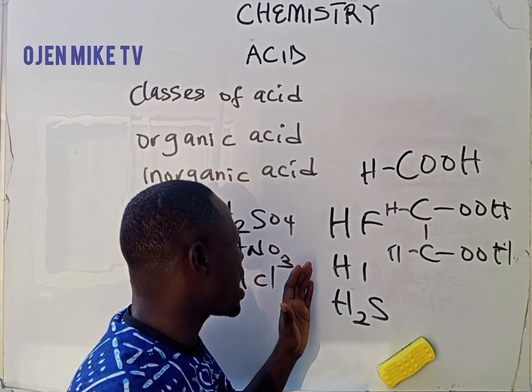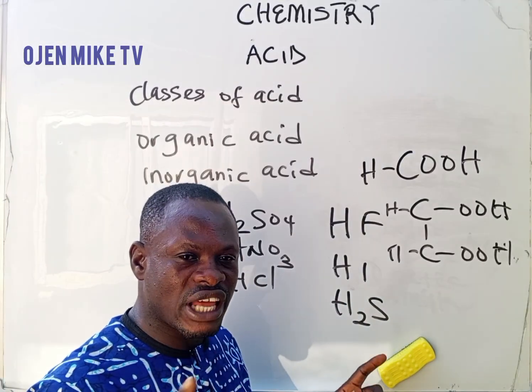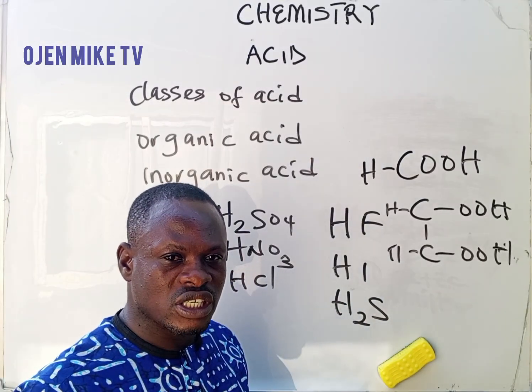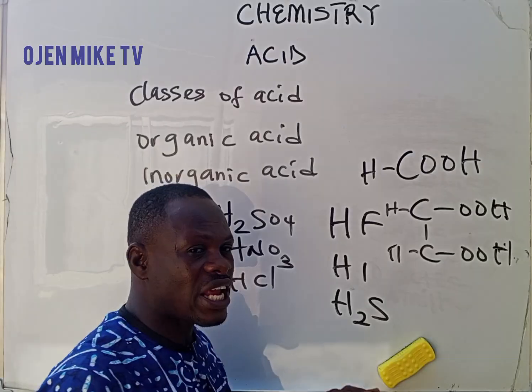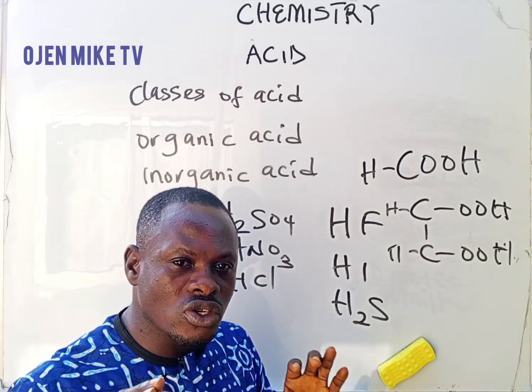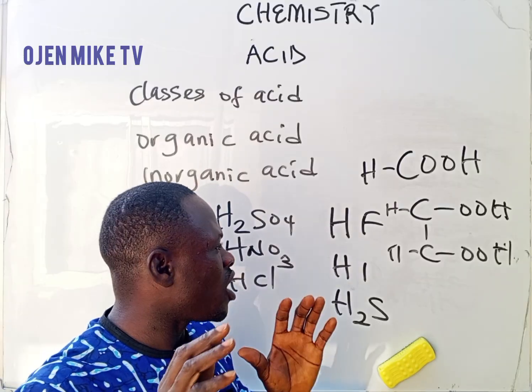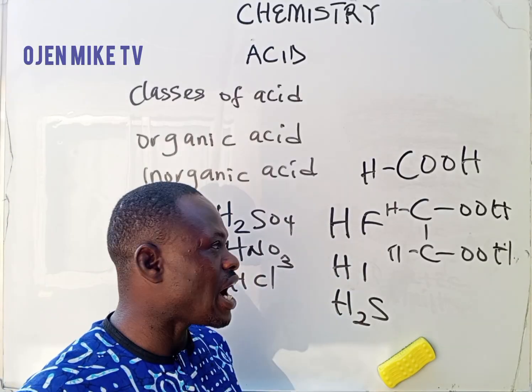So any compound that has hydrogen in front of it, with the exception of when hydrogen is directly bound with oxygen, is an acid. If hydrogen is directly bound with oxygen, that compound is not an acid. But when it's bonded with another element outside oxygen, that compound is an acid. That is how you can identify an acid.